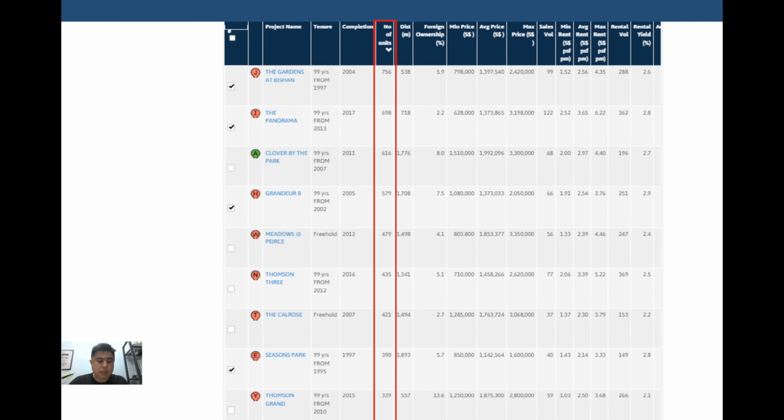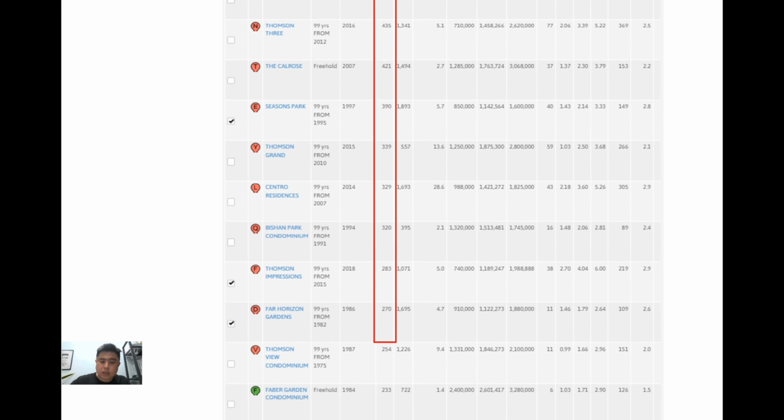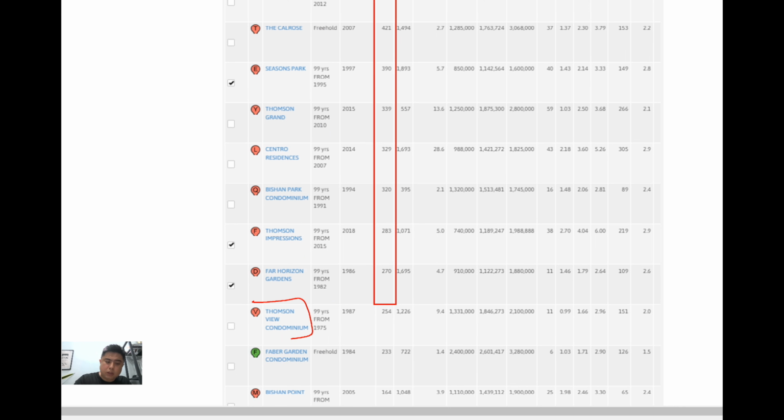Going on to the next slide, this will be all the projects that are within 2 km of AMO Residence, and I rank them, filter them according to the number of units at the project. The biggest project at this location, within 2 km of AMO, will be Gardens at Bishan, 756 units, followed by the Panorama, 698, and then going down the list, my cutoff is actually at Thomson View Condo, which has only 254 units. For AMO, there are 372 units, which is considered a mid-size, which is why I selected 270 and above for a more apple-to-apple comparison.